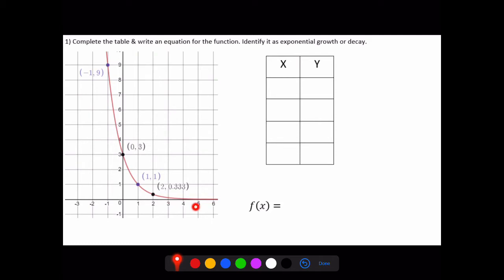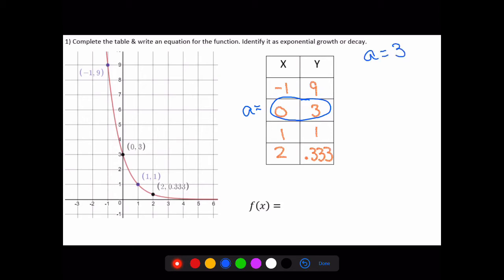Now from here, they give us all these nice points, so we go ahead and enter the points on our table. So again, we have -1 is 9, 0 is 3, 1 is 1, 2 is 1/3. Now, very important that we try and keep it going in order, going up by ones for our x values, and then from our y values, we can determine what's happening there. So, looking at this, we can already tell our a value. Our a value is our y-intercept, so it's 0, 3, so a is actually equal to 3 in this case.